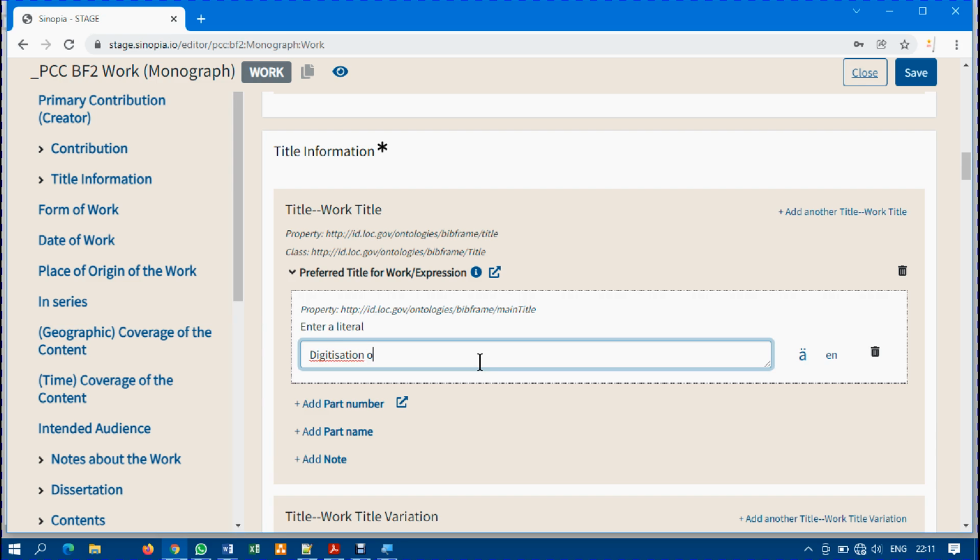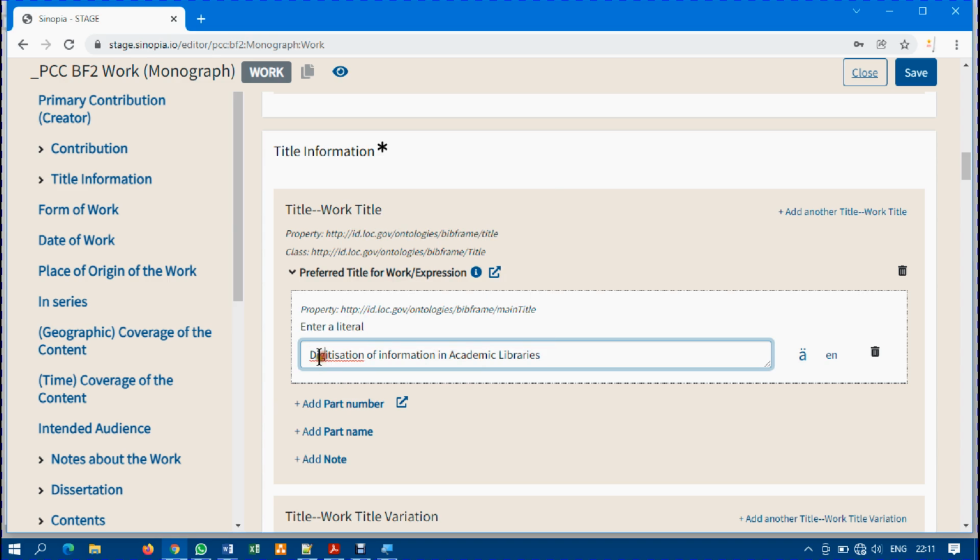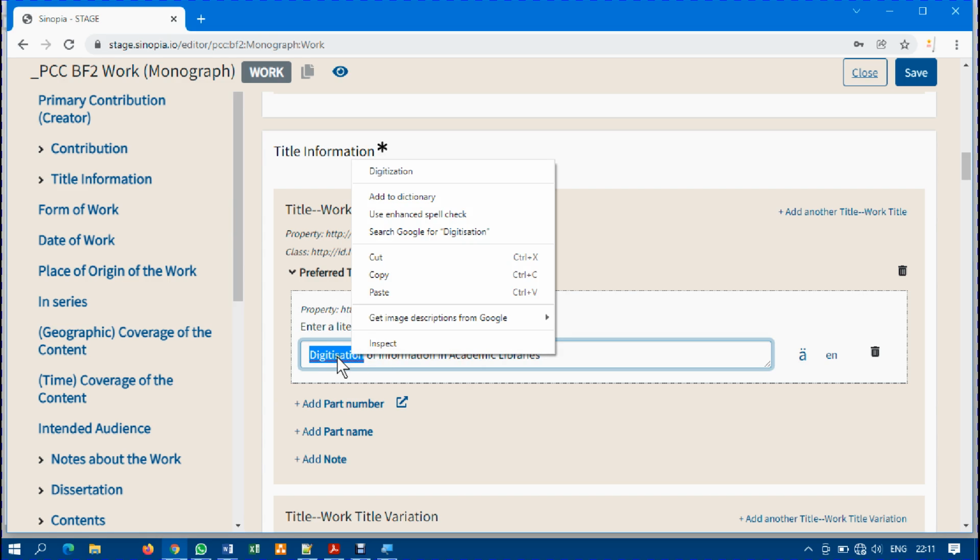Let me say digitization of information in academic libraries. Let me right click to make sure that the spelling is correct. Okay, I think it's okay. Digitization. Let me select this.